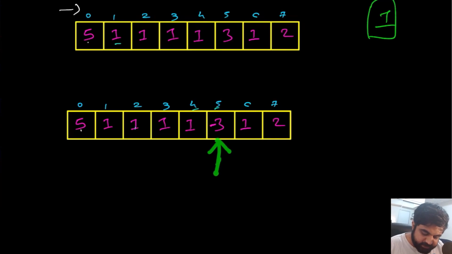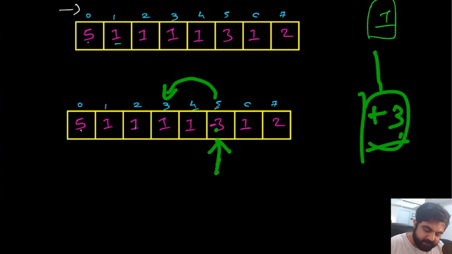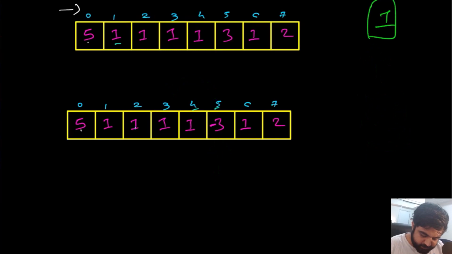Because this value is -3, we will go to the third index, because this used to be a +3 value. And remember what I said, anything but 1. So in this case, we will go to this value and convert it into negative as well. So this becomes -1. Now we are okay. Again, this value is 1, so we don't need to do anything. This value is +2, which means we will go to the second index and convert it into negative. Awesome. Now, what are the things we have been able to determine? We already know that 1 is present, which means that the answer has to lie between the values 2 to 9.